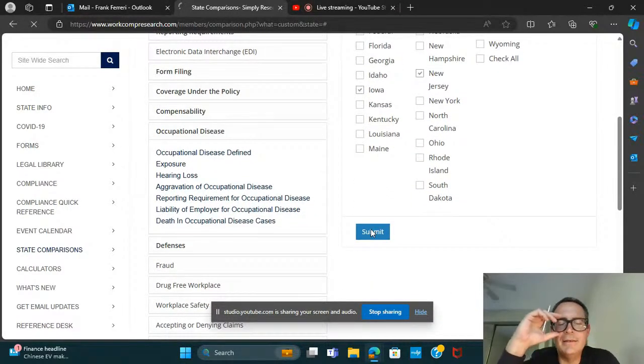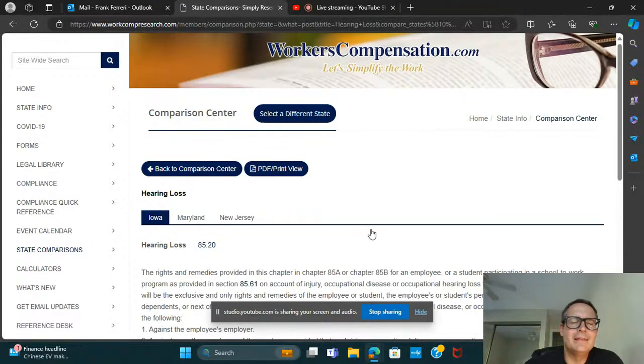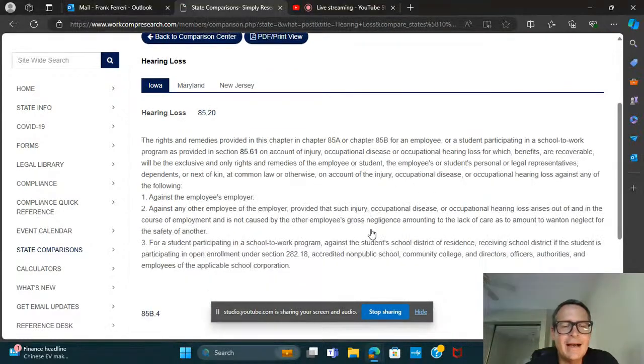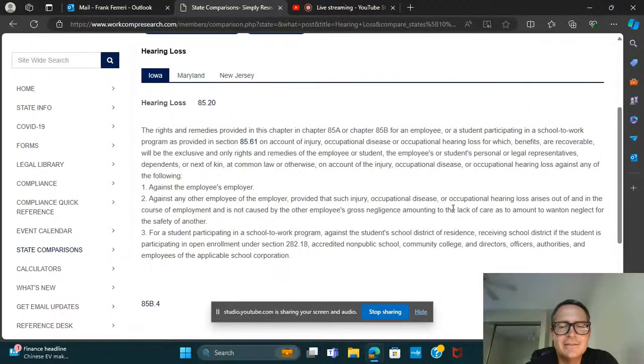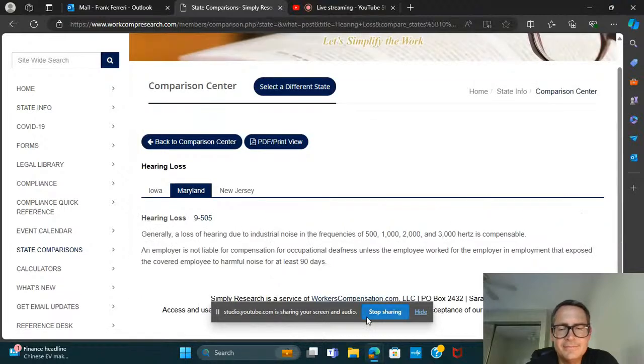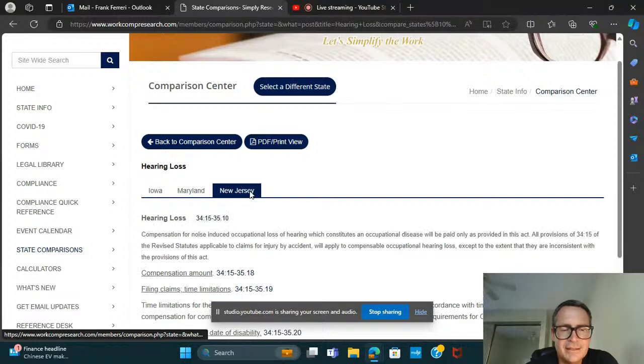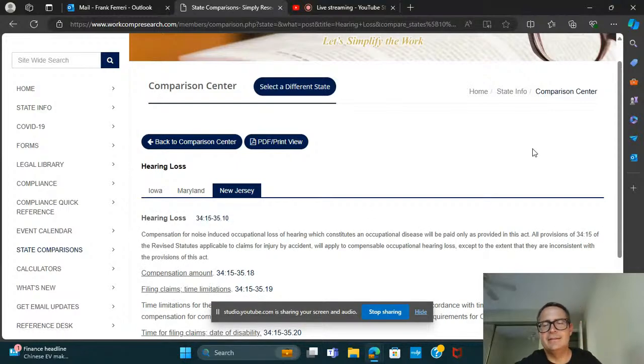We click submit, and it'll take a second because it's going to pull from some information here. It brings you back Iowa on hearing loss. So here's a little compliance summary on Iowa hearing loss. Here's one on Maryland. Not much going on there. And let's see what New Jersey says. And this has links. By the way, you see these links in here.